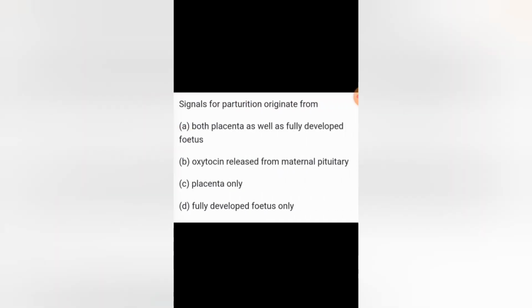Next question, the signal for parturition, the delivery of the baby, originates from the fully developed fetus and then the placenta. This is the right option. The placenta and fully developed fetus are responsible for the fetal ejection reflex, and the pituitary gland secretes oxytocin, which helps in parturition.